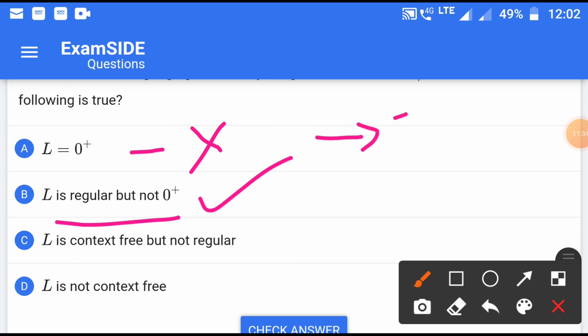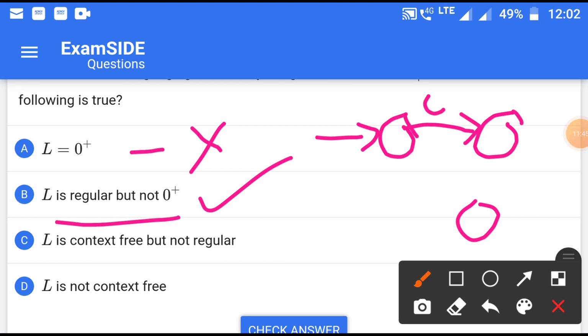If you want to construct a DFA which recognizes an even number of 0s, it is very easy to realize. Just label here 0 and here also 0, make it the final state, and make a feedback path with label 0, then every time you will get an even number of 0s.